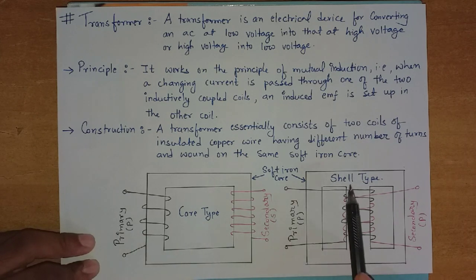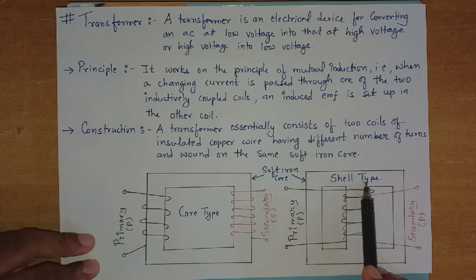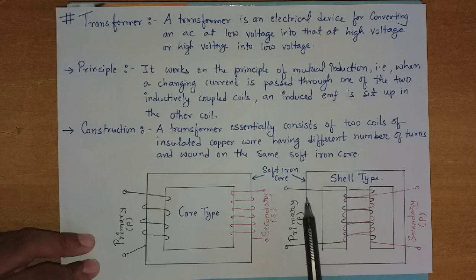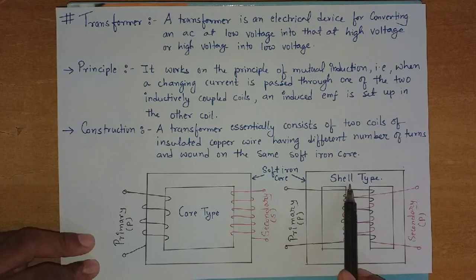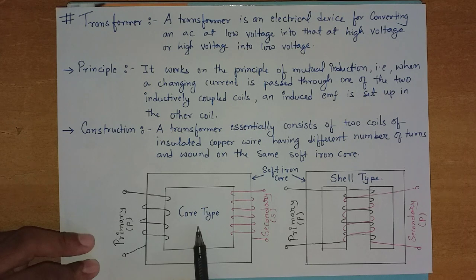Clear? Now this is shell type. As we see in shell type, the windings of primary and secondary both are done on the same arm, right? So on the common arm only both wire windings are done. Such a transformer is called a shell type transformer. Today mostly core type transformers are in use. Clear?